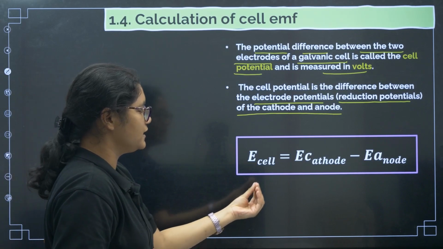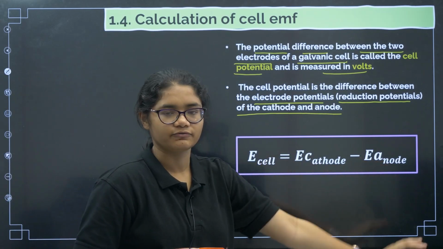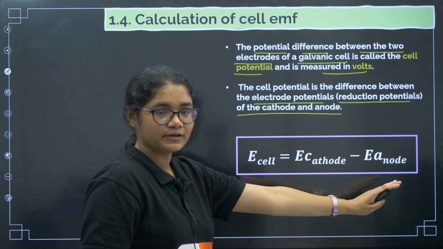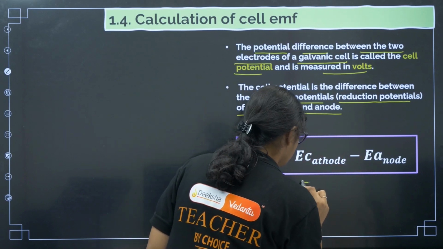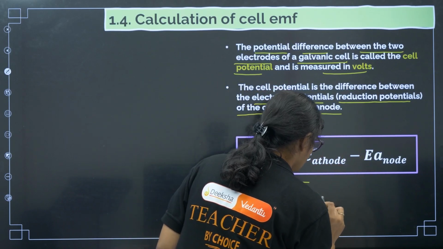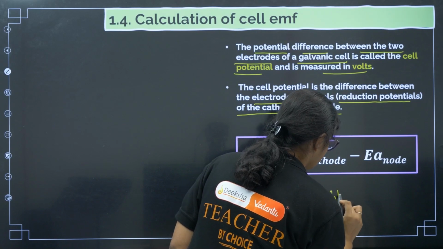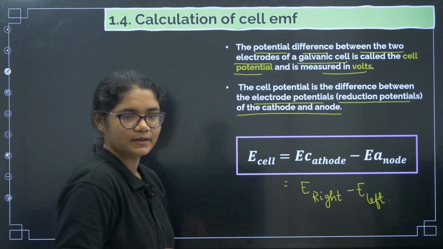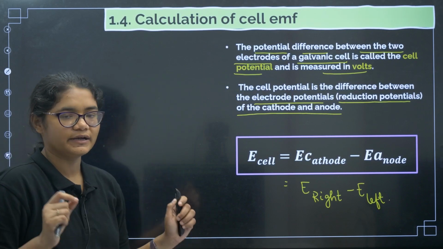E of the cell is E of the cathode minus E of the anode. Now if you remember, cathode was on the right hand side, anode was on the left hand side. So I can write E of the right side minus E of the left side. Getting? So this is how we can calculate the cell EMF.